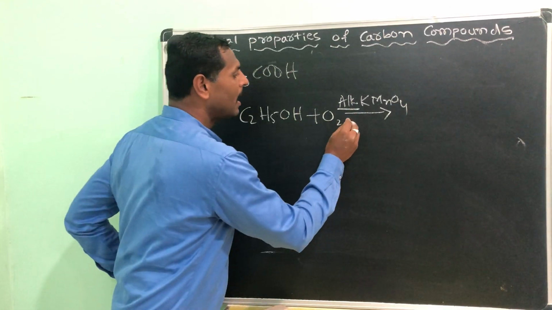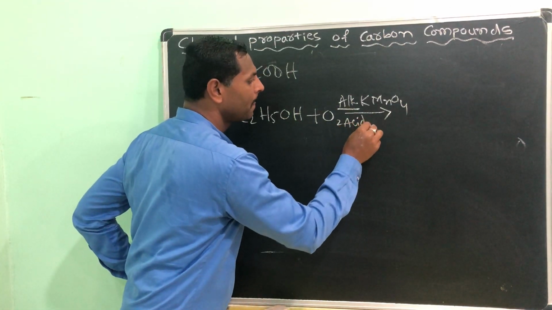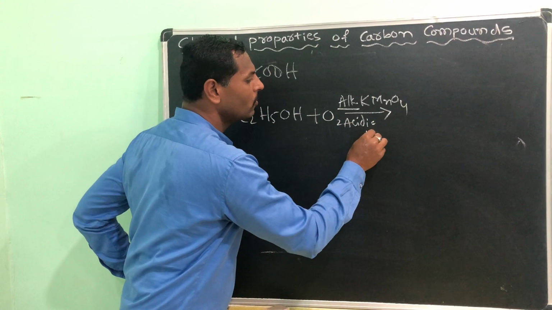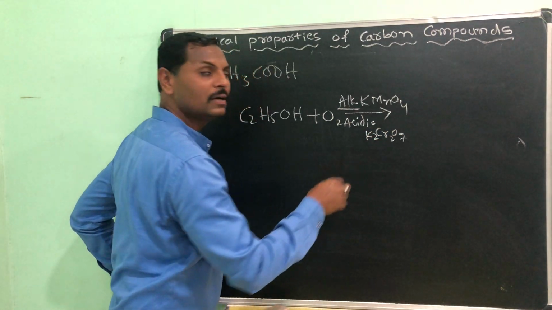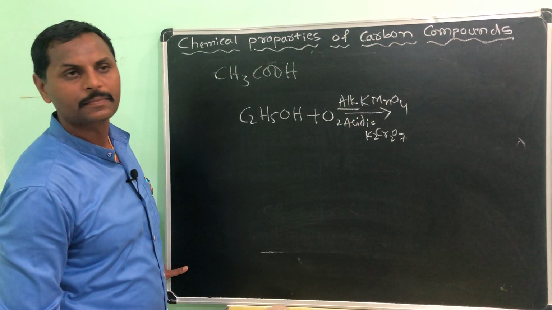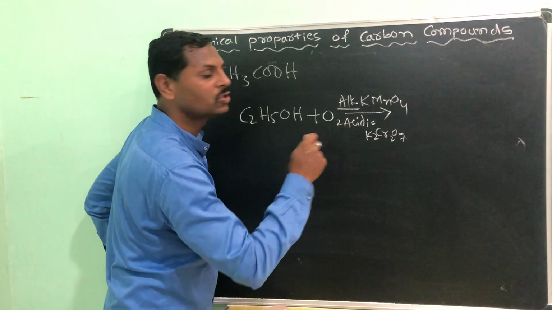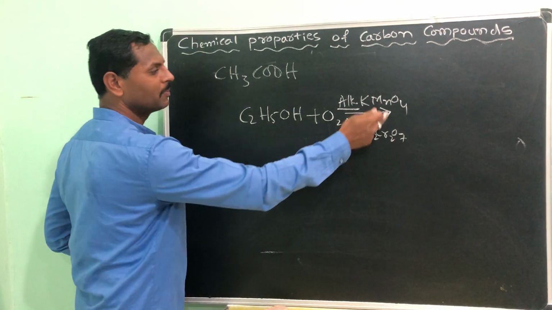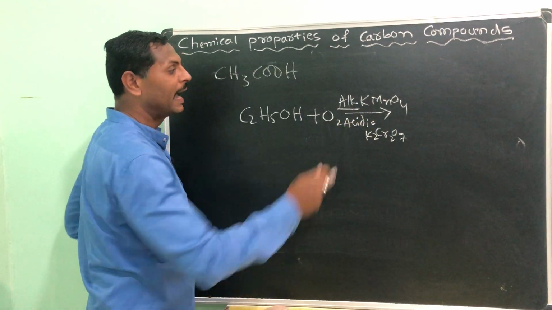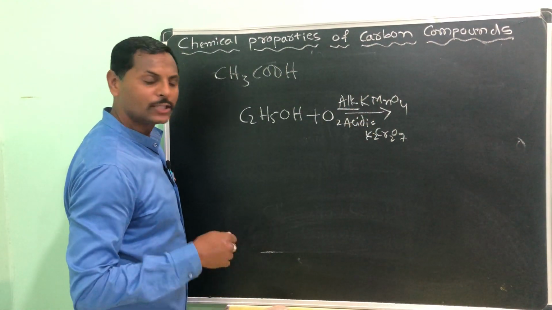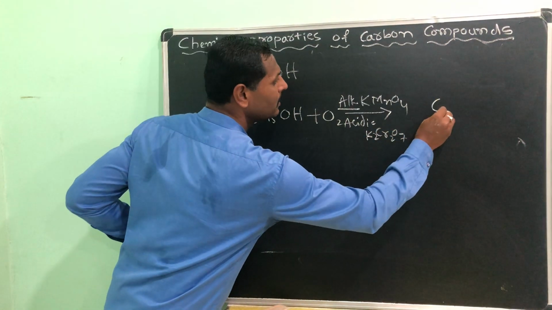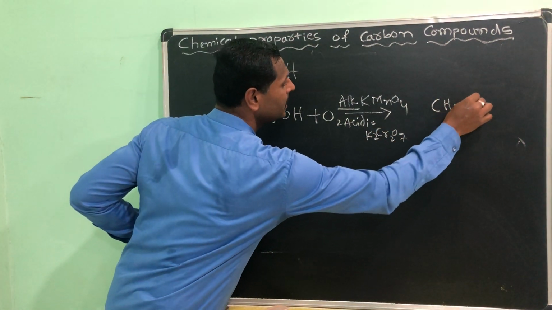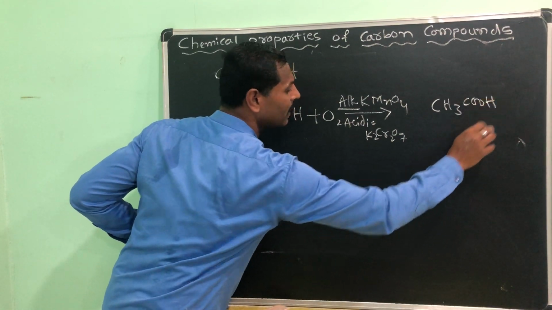Remember it. Or acidic K2Cr2O7, potassium dichromate, along with H2SO4. That means these solutions have NaOH as well as H2SO4. Then you are oxidizing it, you will get the product CH3COOH, that is your ethanoic acid.